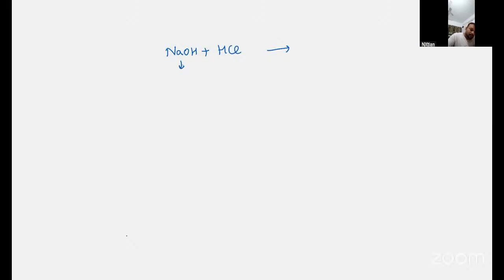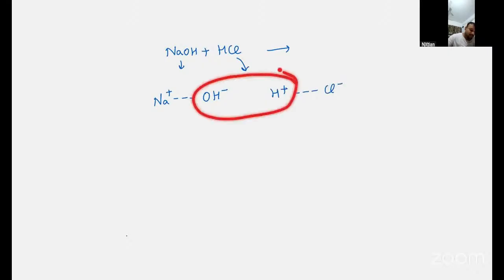Yesterday we learned that Na plus and OH minus will break. And HCl breaks into H plus and Cl minus. Now what will happen? This H plus and OH minus will make water. NaCl plus H2O.